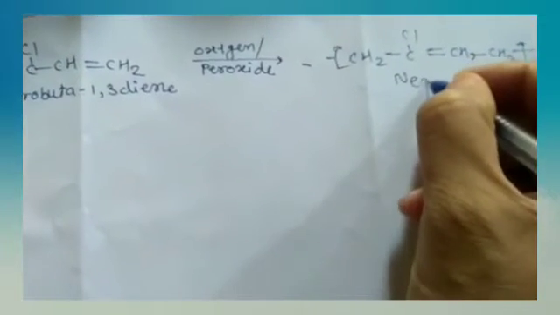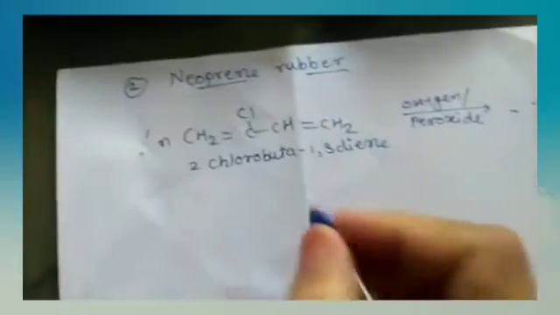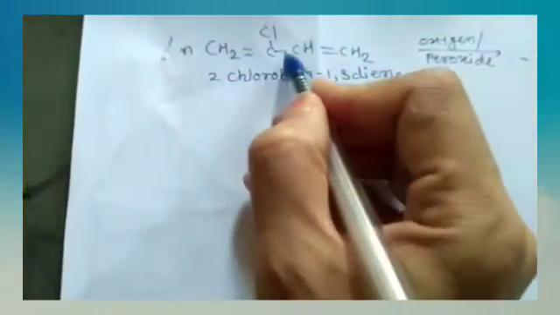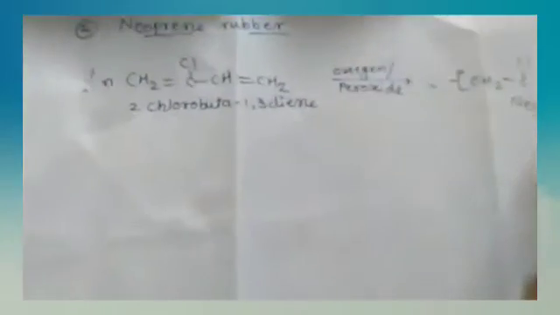This is neoprene. Here the bonds shift and a long chain polymer forms, neoprene.